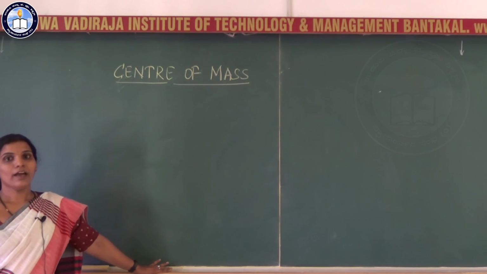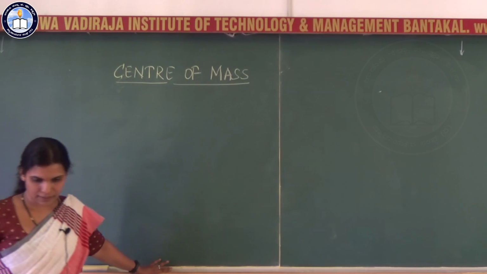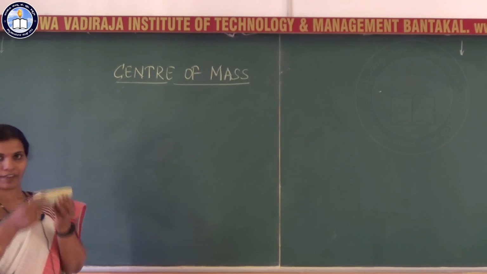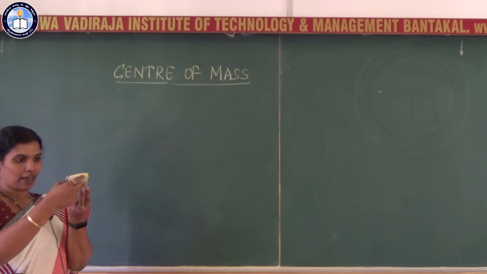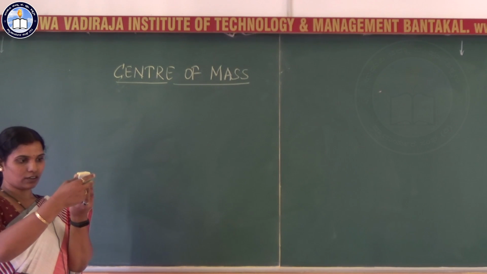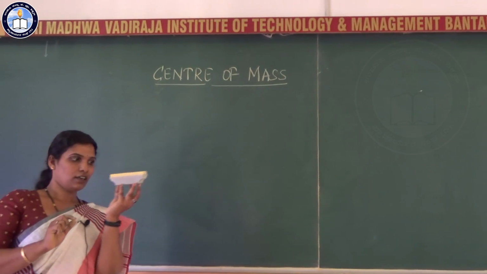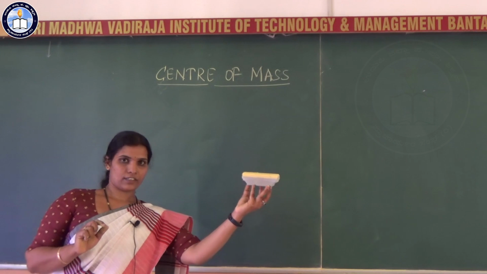Now we will move to one more important concept of rigid body dynamics, that is center of mass. Now what is a center of mass? I have an object. Now I consider these 5 particles, I apply the force, and these 5 particles move like this.